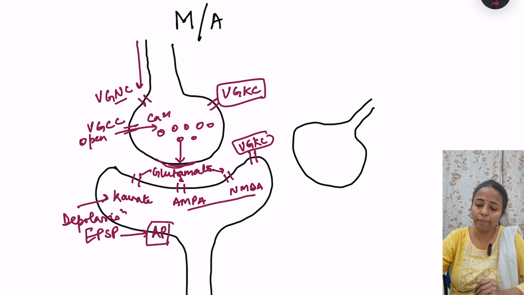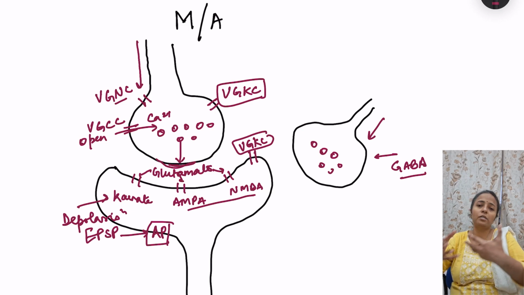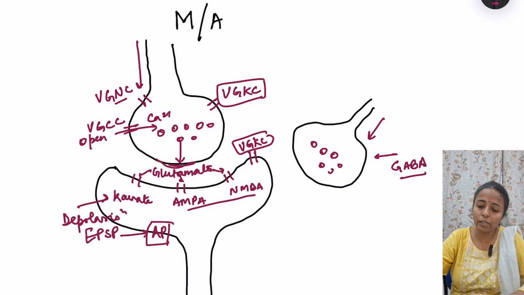Then here nearby I have shown this GABA synapse. Here again the action potential will be coming. If there is another stimulus which is causing the inhibition of the synapse, this will lead to release of the GABA neurotransmitter by the same mechanism. And this is going to act on GABA A receptors.